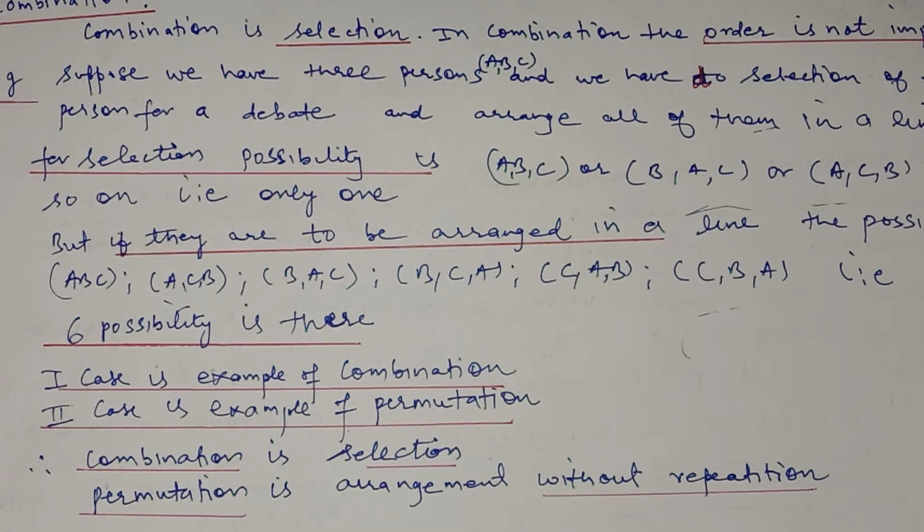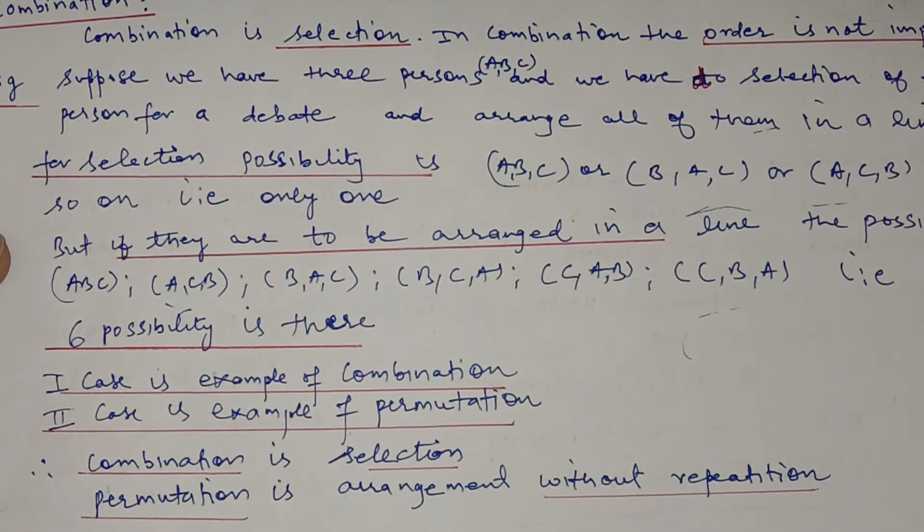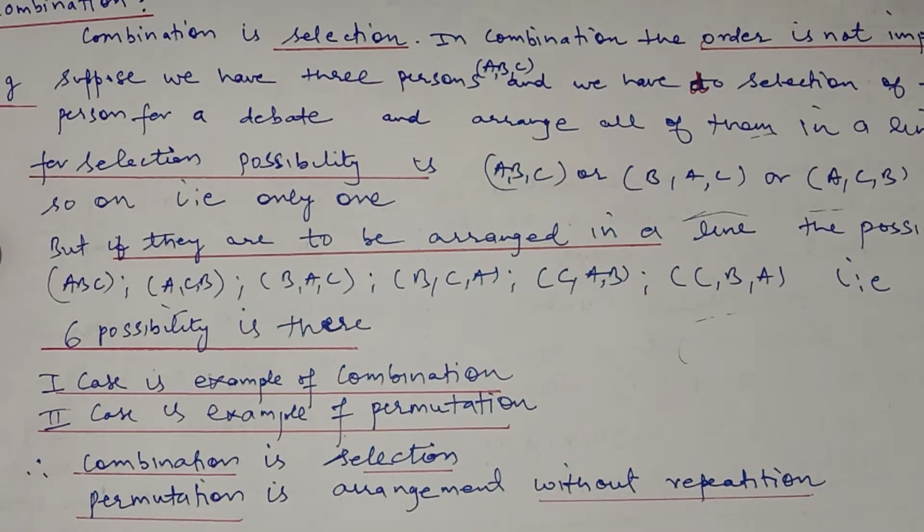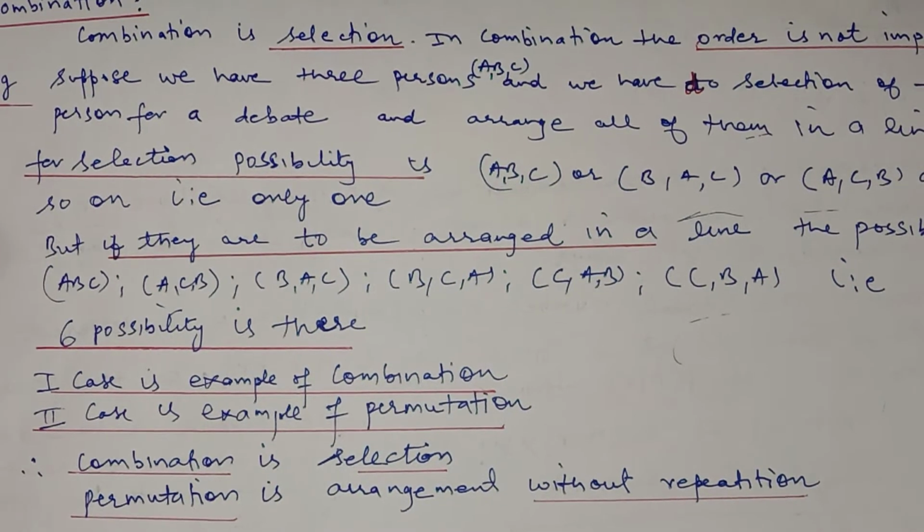Ram at the first place and Sham at the second is the first order, and Sham at the first place and Ram at the second is the second order. So there are 2 orders in which they can be arranged in a line, which is the arrangement. But if we have to select them for a debate, it will be only one way, either Ram and Sham or Sham and Ram. It means that is the same. There is only one possibility.